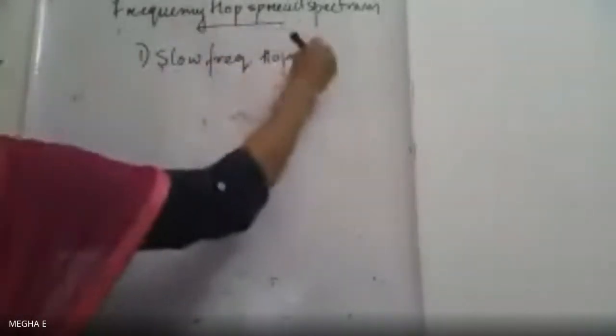Slow frequency hopping spread spectrum, or the whole spectrum, and on one particular frequency, we have one particular chip duration TC.